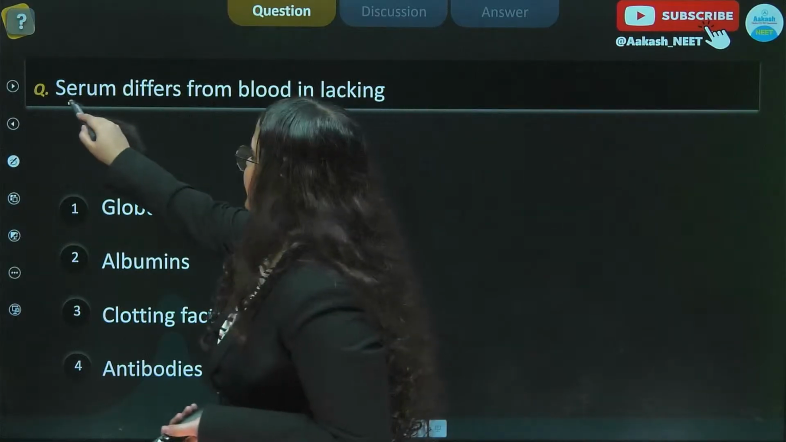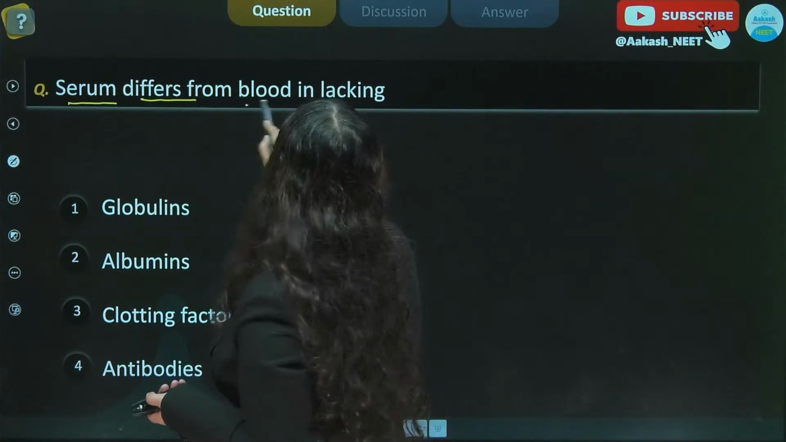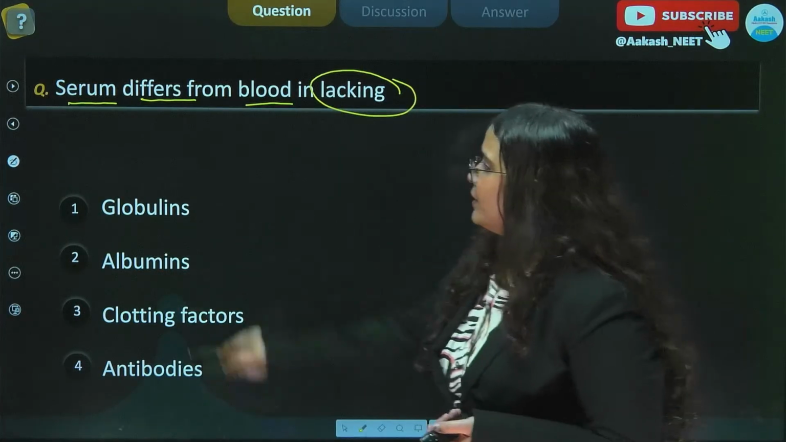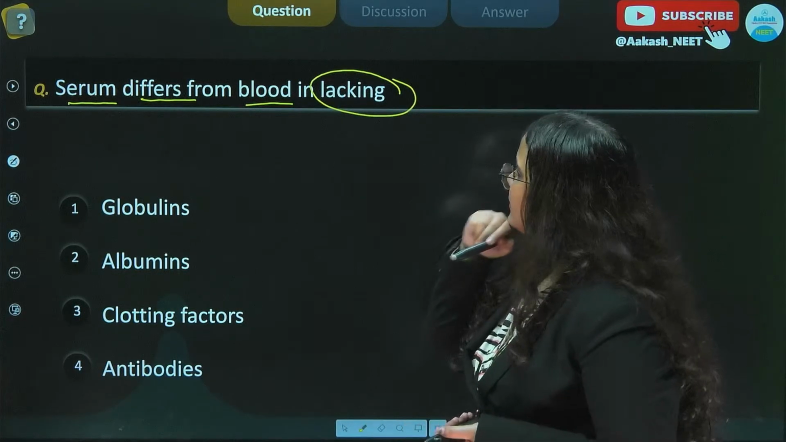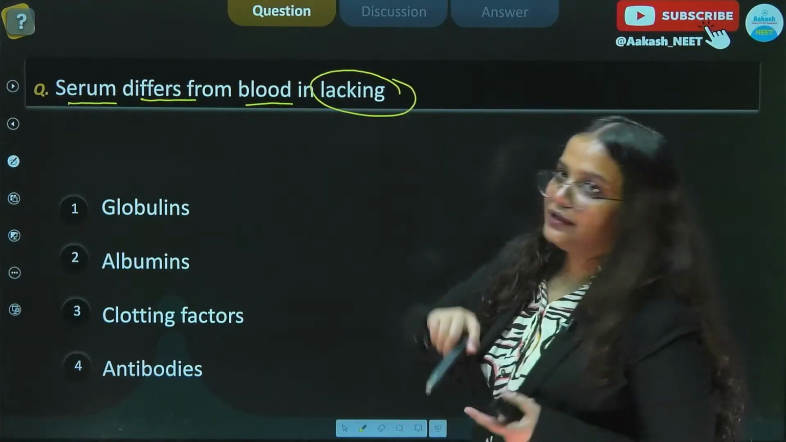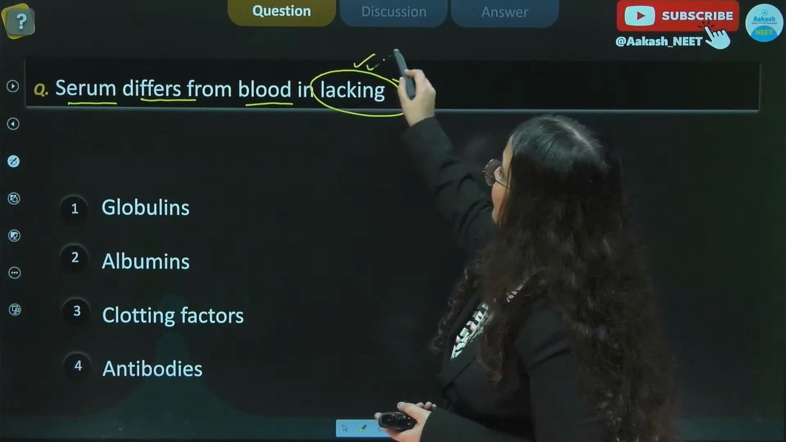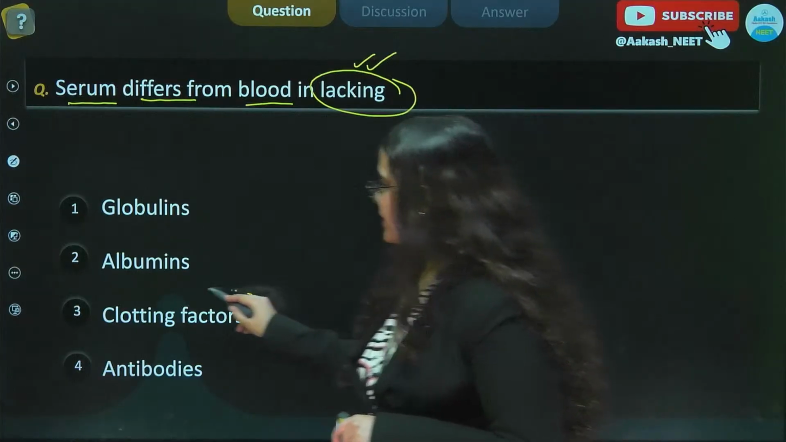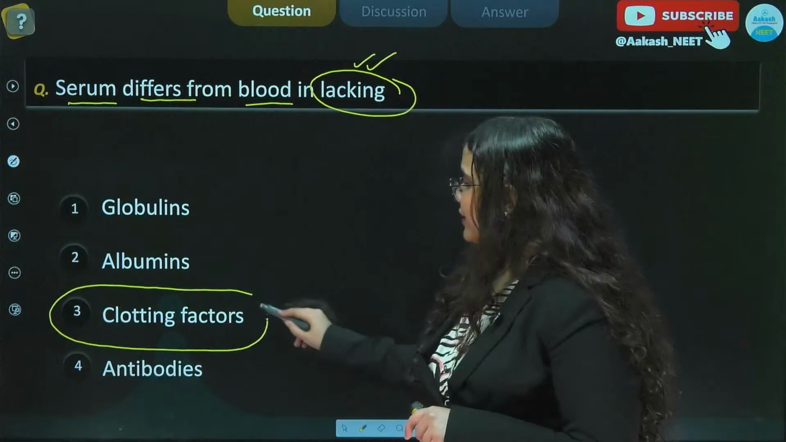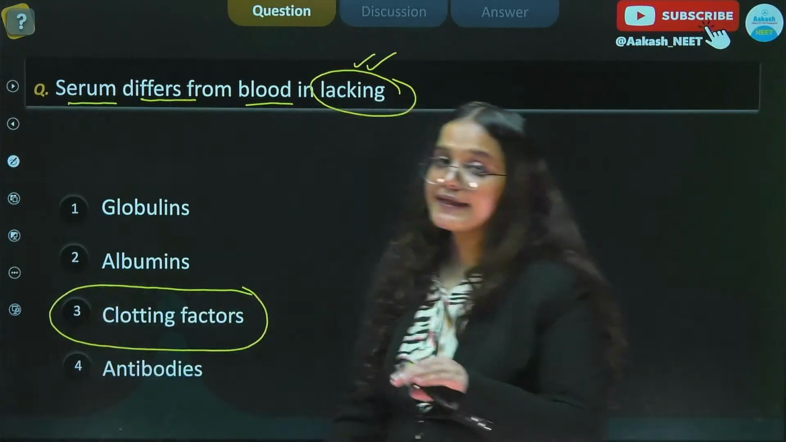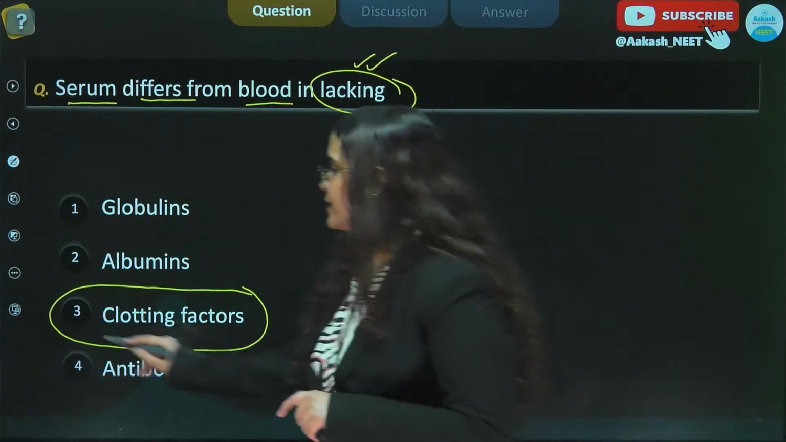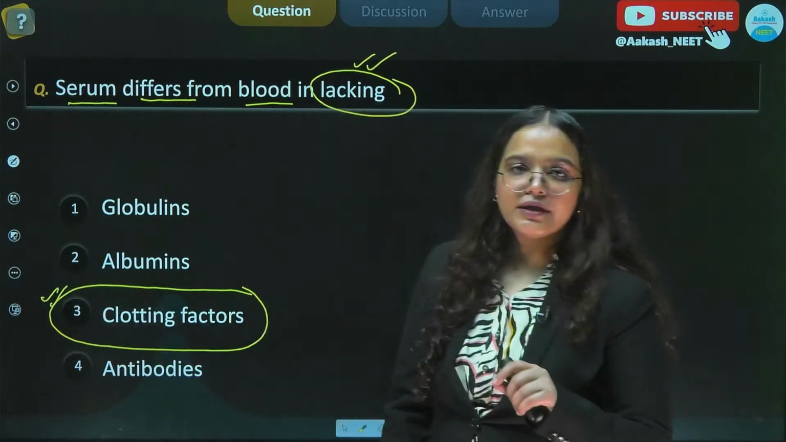Next question here states serum differs from blood in lacking. All right, इसका मतलब सीरम में ऐसा क्या है जो कि डिफरेंट है ब्लड से, इन द सेंस सीरम में वो प्रेजेंट नहीं है. So we can see our answer is right here. It is the clotting factors, which we discussed already, that serum is equivalent to plasma minus the clotting factors. So the answer here will be option number 3.